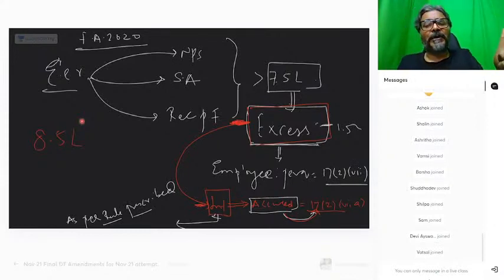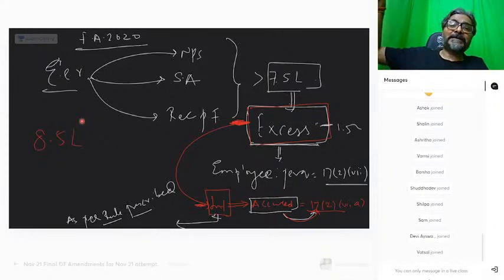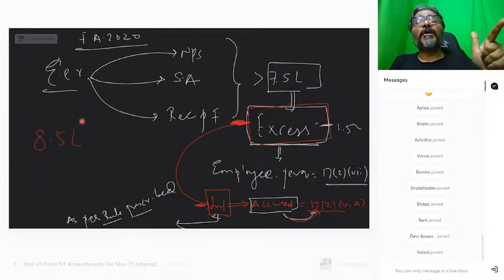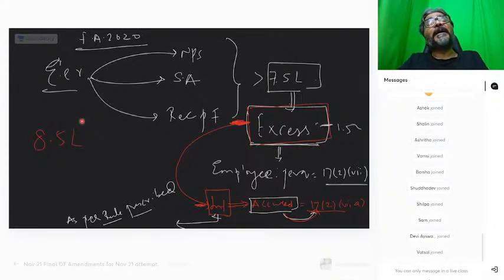पहला option ध्यान से सुनो. The option 1 would be the interest as calculated as per the rules on rupees 8.5 lakhs, being the entire employer contribution to the recognized fund or the NPS or superannuation fund, or the interest as calculated as per the rule applicable on that excess amount of 1 lakh.